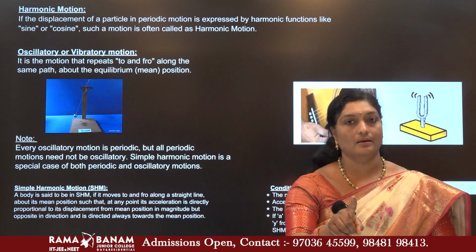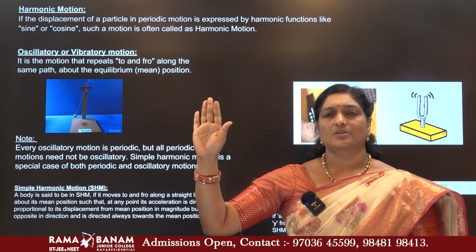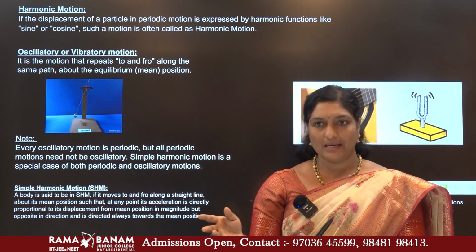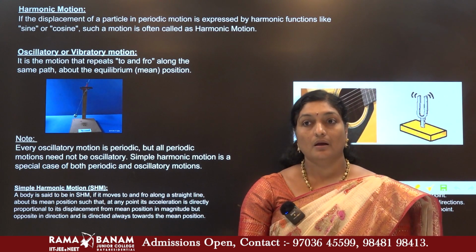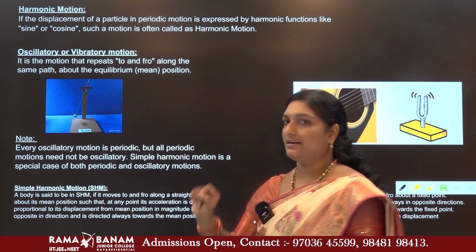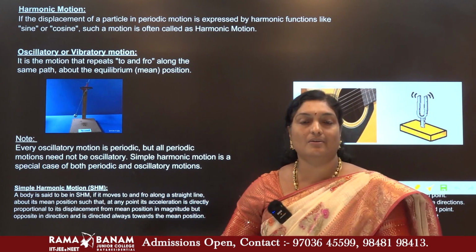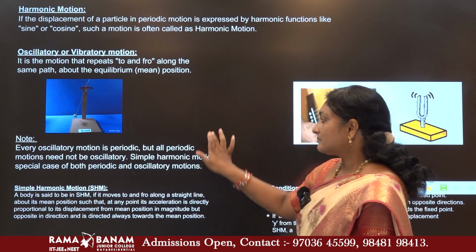And you need to remember, my children, every oscillatory motion, that is the to and fro motion about a mean position, is a repetitive motion. That means it is a periodic motion. But every periodic motion need not be an oscillatory motion, because circular motion can never be considered an oscillatory motion. That's all.